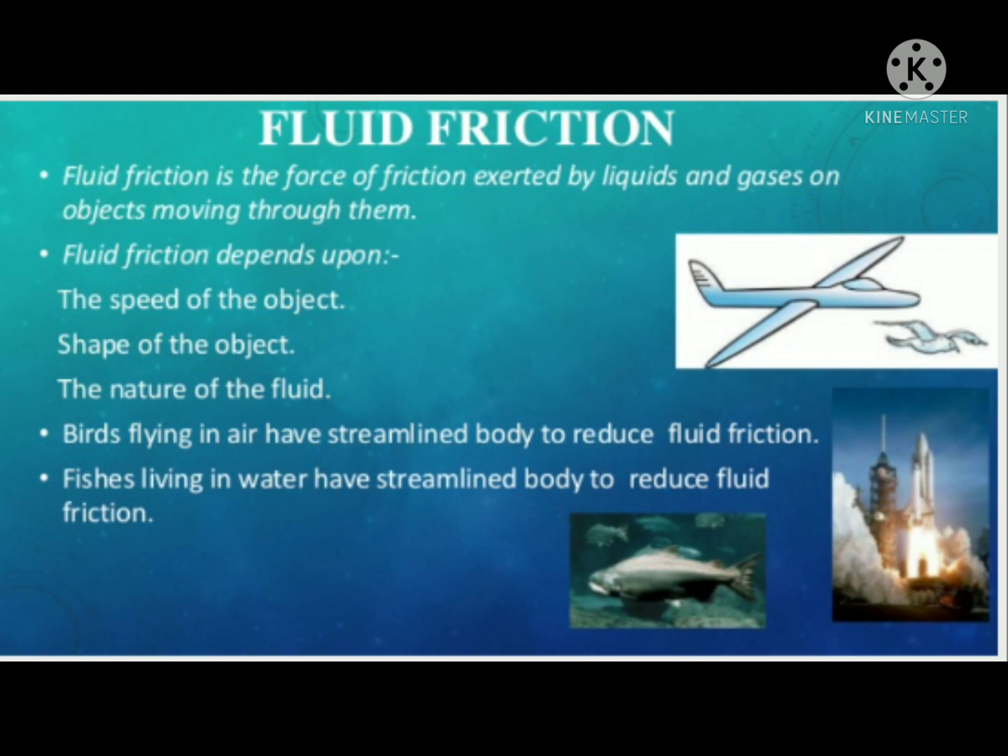Fluid friction is the force of friction exerted by liquids and gases on objects moving through them. So, the factors: fluid friction depends upon the speed of the object, the shape of the object, and the nature of the fluid. Birds flying in air have streamlined bodies to reduce fluid friction. Fishes living in water have streamlined bodies to reduce fluid friction. Look at this picture and note the point in your notes.